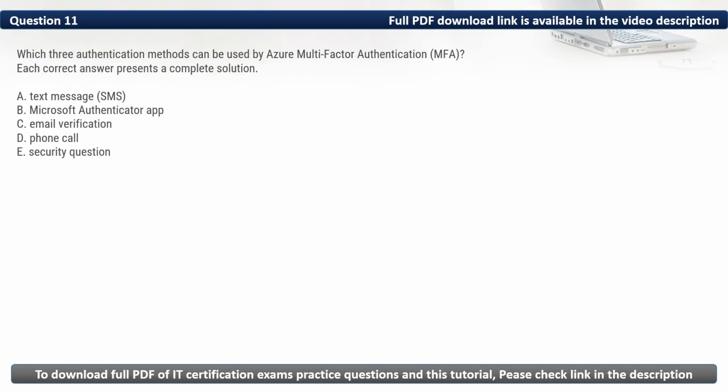Question 11. Which three authentication methods can be used by Azure multi-factor authentication? Each correct answer presents a complete solution. The three authentication methods that can be used by Azure MFA are text message, Microsoft Authenticator app, and phone call. Thus, the correct options are A, B, and D.